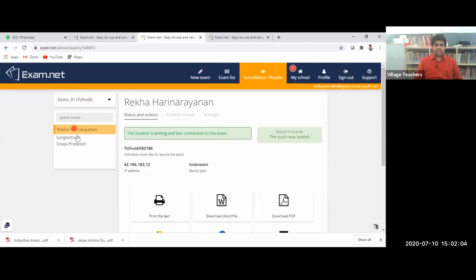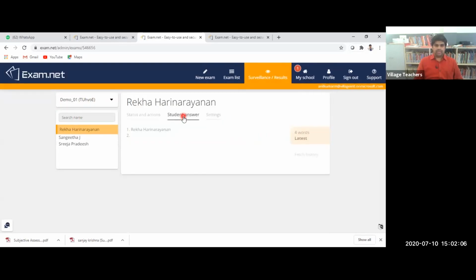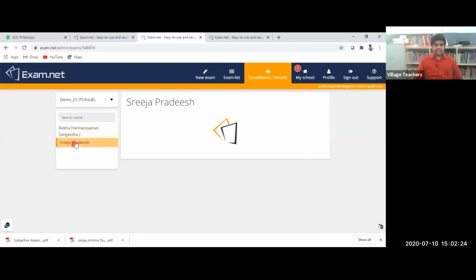So when you click on Rekha ma'am, there is an option called student answer. See, I can see the answer live. And when I click Sangeeta ma'am, I can see Sangeeta ma'am's answer. Ma'am is just drawing a table and all. Srija ma'am, I can see the answers. So this is a live session. See, the students are writing what they are writing.